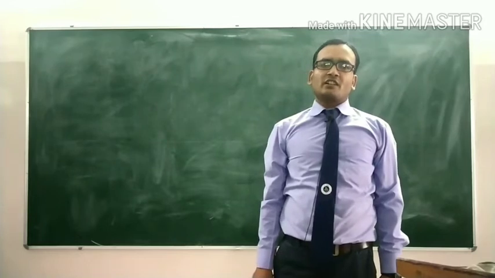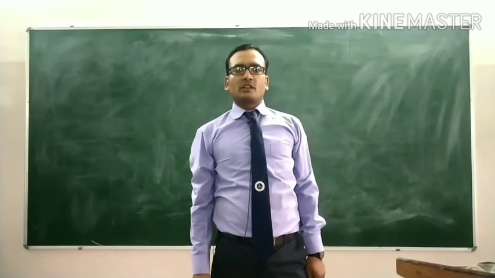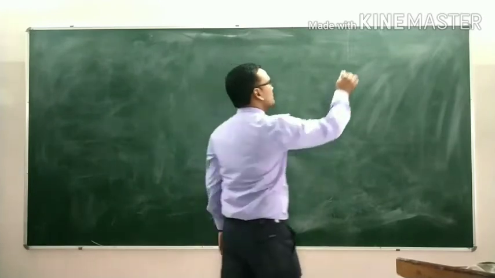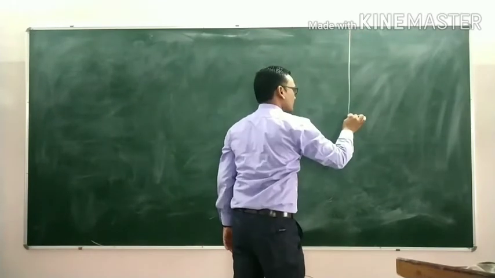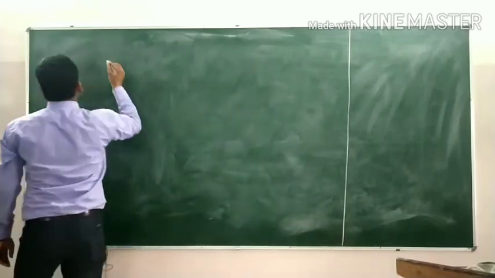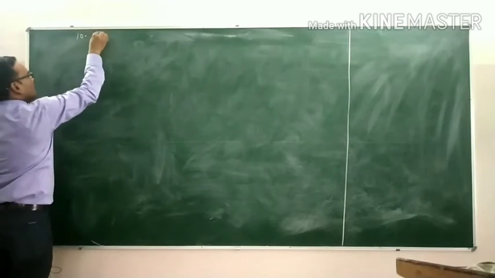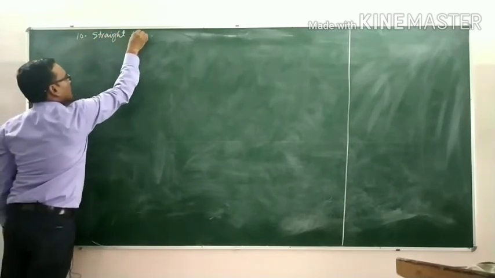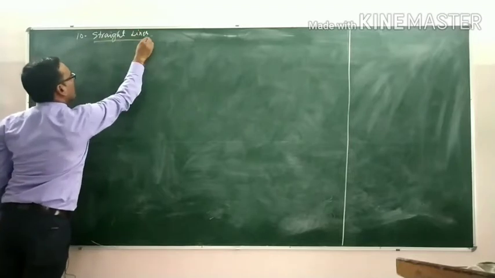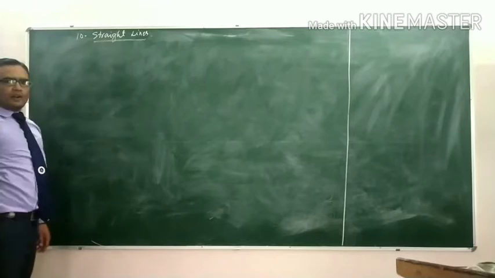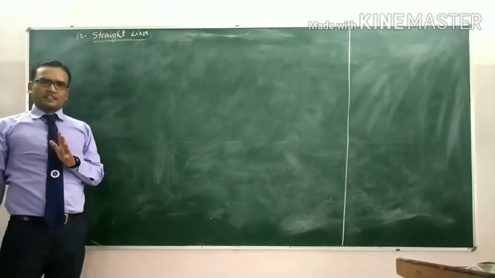Today we are starting a new chapter, chapter number 10, Straight Line. Straight line is the part of coordinate geometry. You are familiar with coordinate geometry. Chapter number 10, Straight Line. Straight line is the part of coordinate geometry.